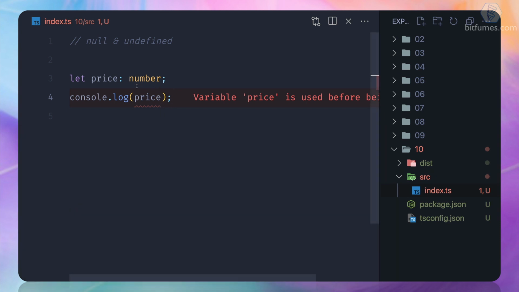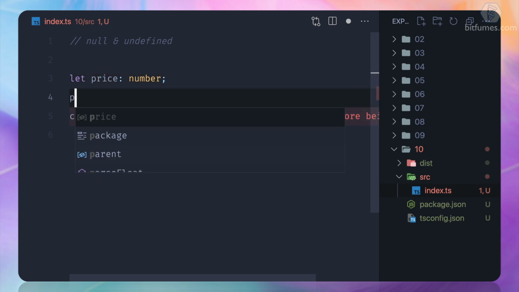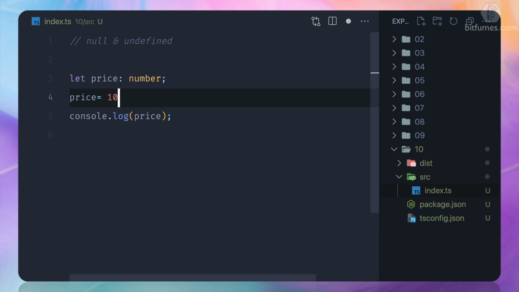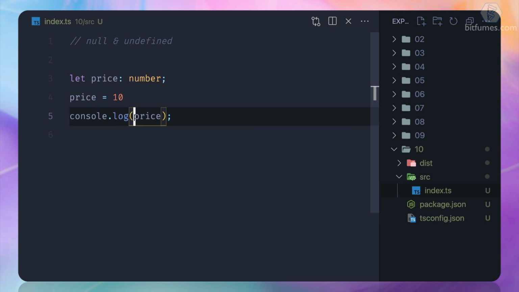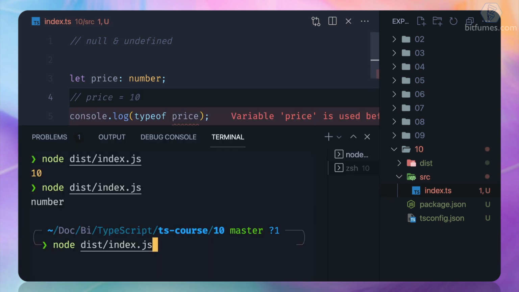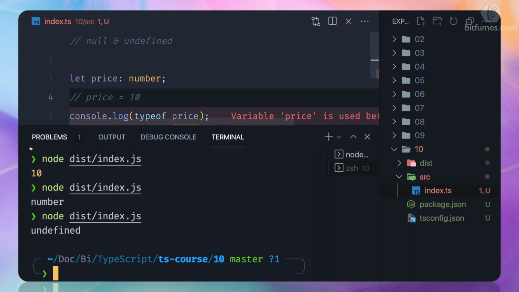Because we have just defined the variable and have not put any value. But as soon as we provide the value, you will see the number here, and if we check the type, it's obviously number. And before, it's undefined, not a number.